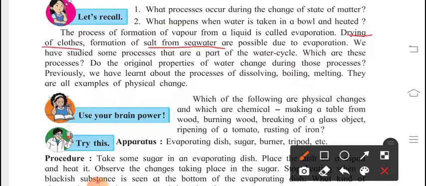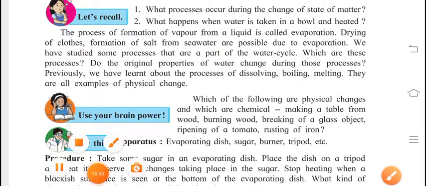When you wash your clothes, there is water in them, and they get dried because the water evaporates. So for evaporation you can give the examples: drying of clothes, salt from seawater.